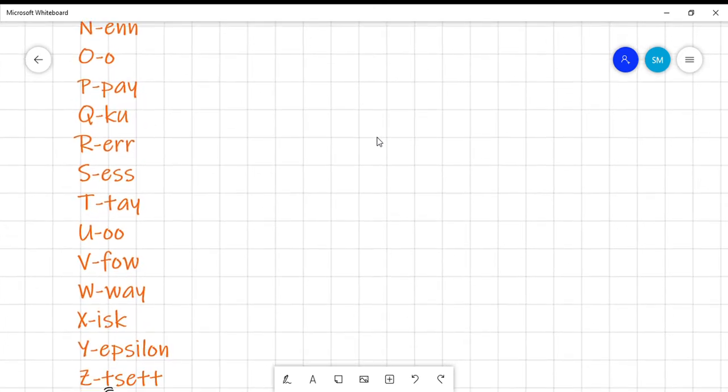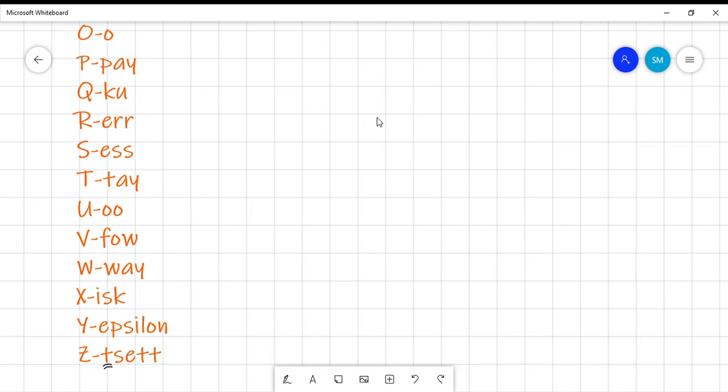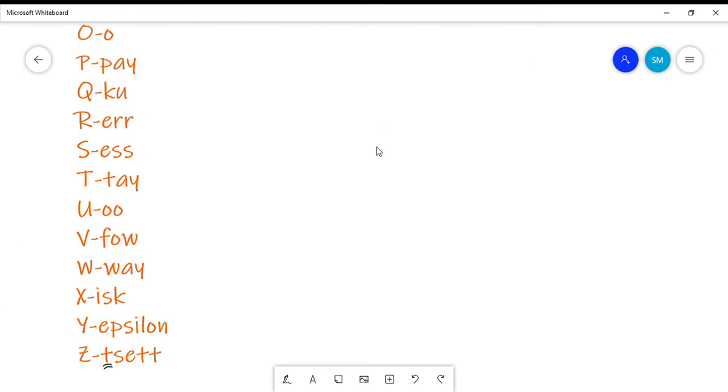T is T in German. U is O in German. V is V in German. W is W in German. X is Iks in German. Y is Epsilon in German. And then comes Z, which is "tset" in German.